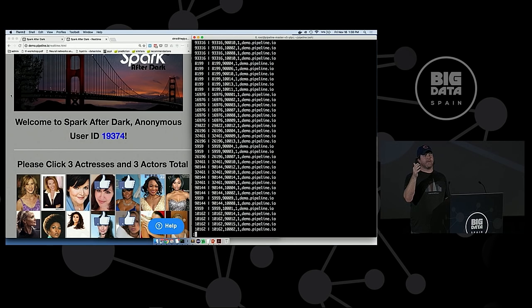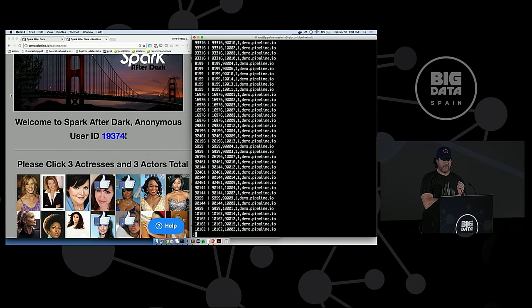But again, it doesn't have the fault tolerance on a per query basis that Spark does. The Netflix guys have seen performance much better than Spark SQL. In my own testing, because I don't know how to tune Presto very well, I've actually seen about equal, even Spark SQL being a little bit faster, especially Spark 2.0. But the Netflix people swear by it, so they must know how to tune it better than me.